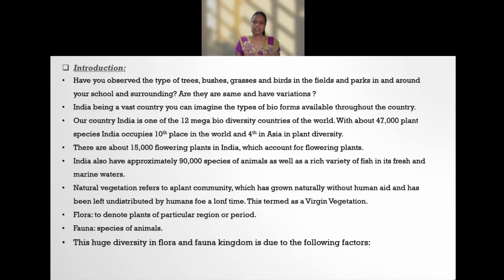We have nearly thousands of species, both animal species and plant species. So we have this kind of huge diversity, and this huge diversity varies from one place to another. Why this huge diversity in the flora and fauna kingdom? Due to the following factors. We are going to learn that based on these factors only, this kind of huge diversity of flora and fauna is there.